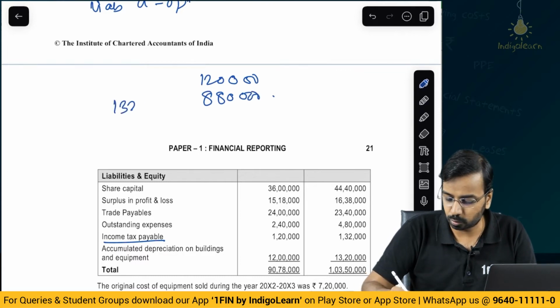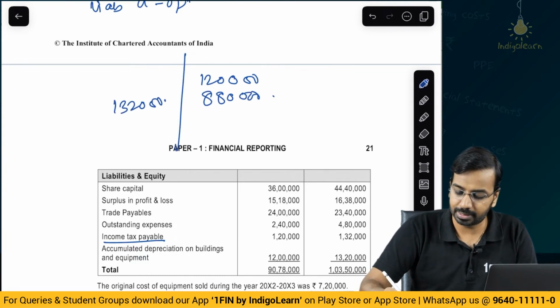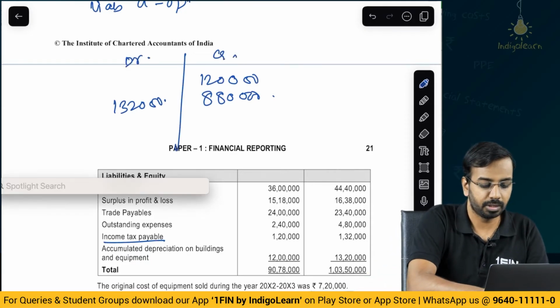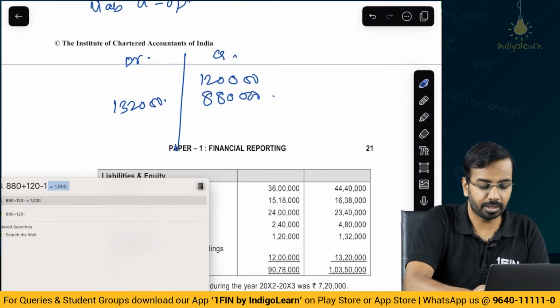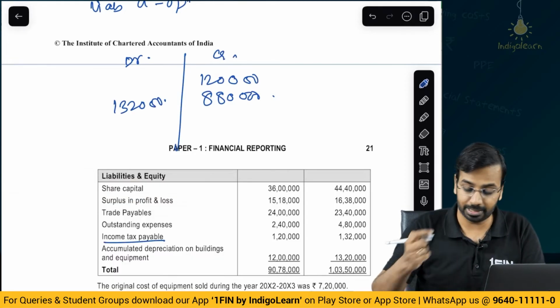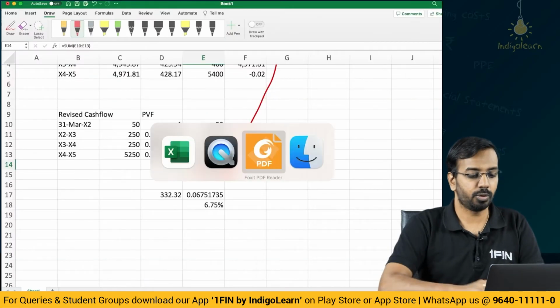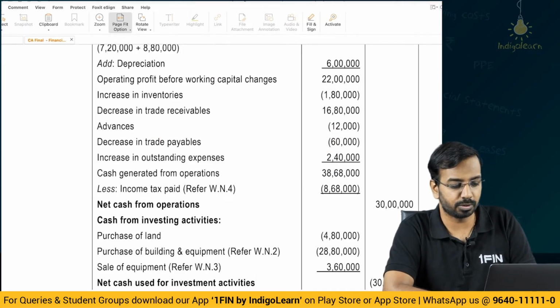Closing balance is 132, 123. So this is the credit side, this is the debit side. If you do 880 plus 120 minus 132, you get 868. So 868 is the taxes paid, simple to derive.